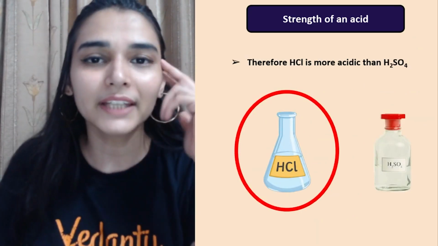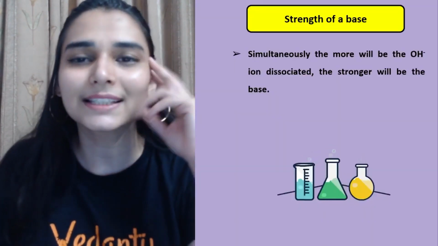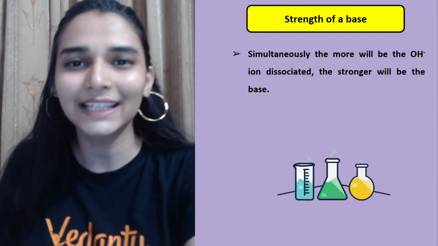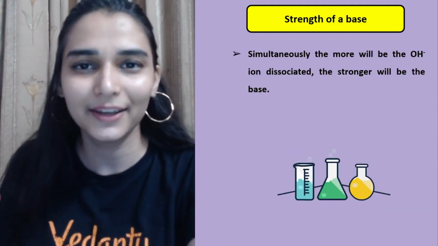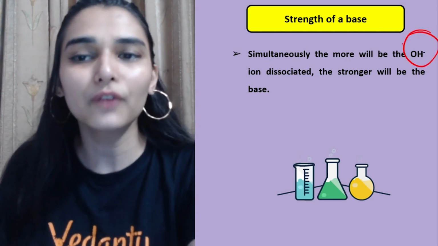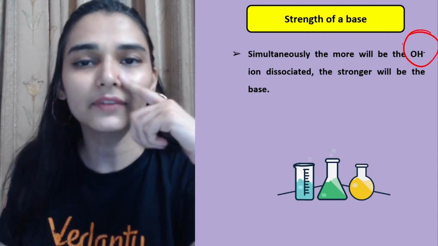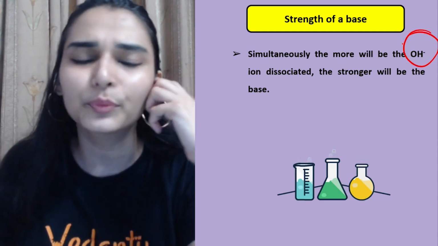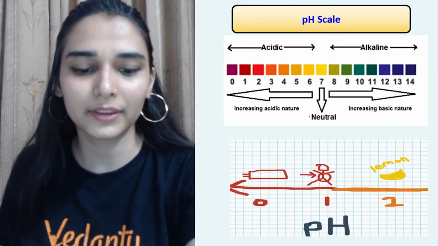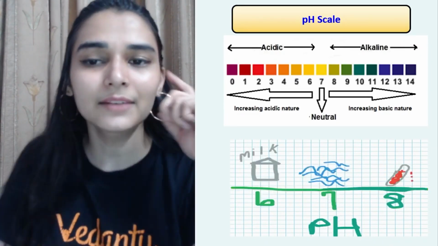So आपको ध्यान रखना है, इसीलिए HCl is more acidic than sulfuric acid. वहाँ पर bond H2SO4 के केस में break करना is slightly difficult as compared to HCl. Right? Strength of a base, similarly, is decided by the number of OH ions. If a base is giving you more OH ions, that would be a strong base clearly, and that again depends on the bond strength. ठीक है, then we have the pH scale with us.